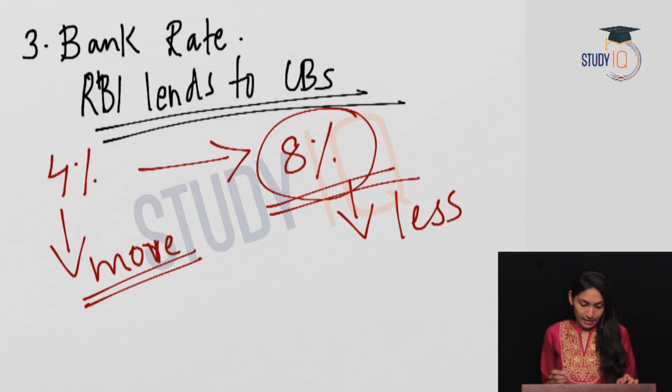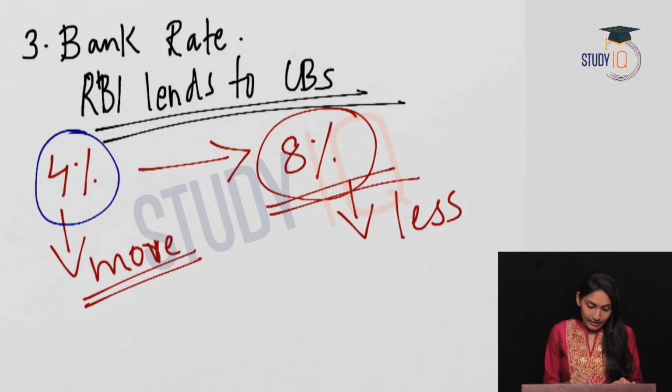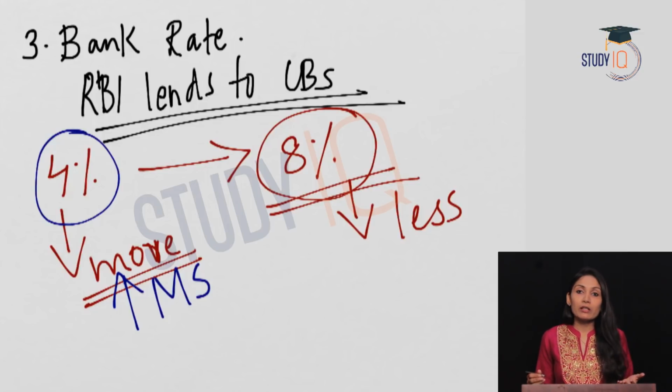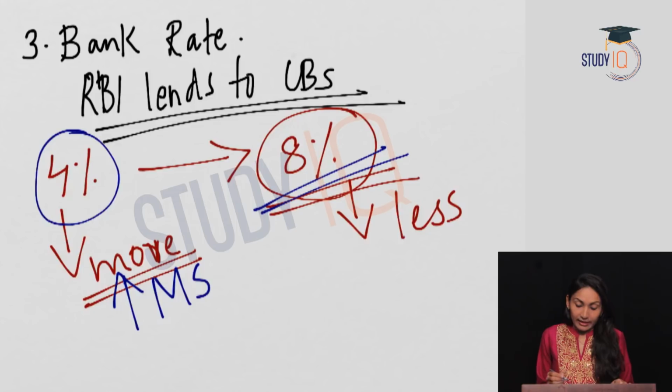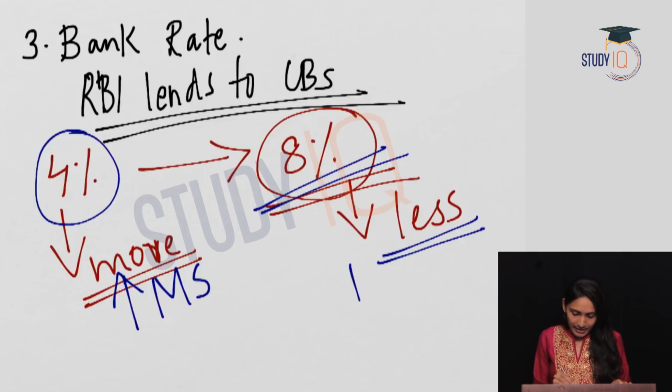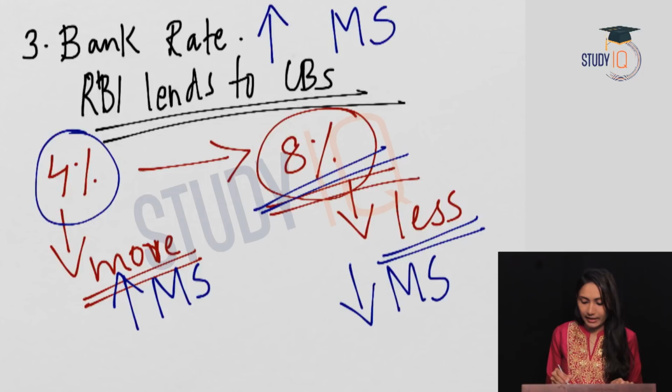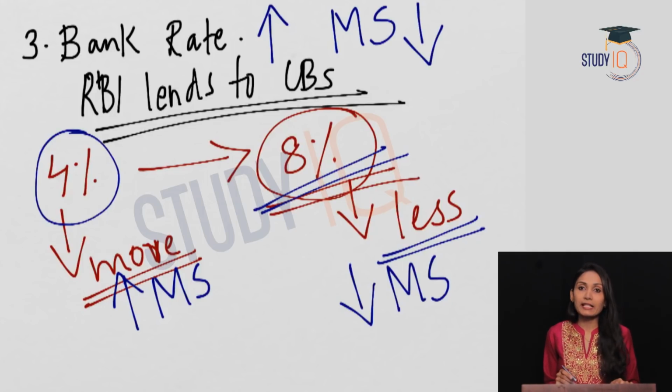So what does it indicate? When the bank rate is less, commercial banks will borrow more. So this means increased money supply. The commercial banks will borrow more so that they can lend more to the public. And when the RBI increases the bank rate, commercial banks will borrow less. Less borrowing by the commercial banks means less lending to the public. That means lesser money supply. So when the bank rate increases, money supply in the economy decreases. Hope it is clear for you.